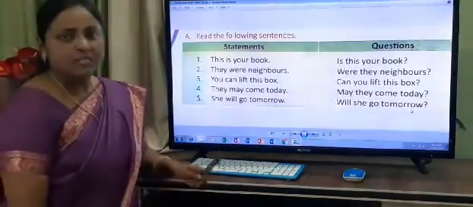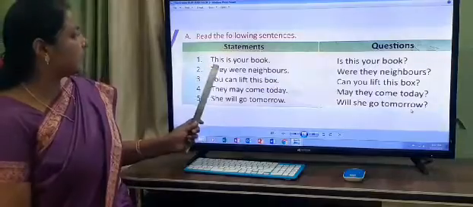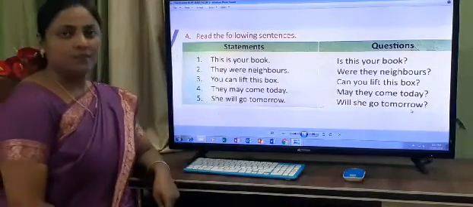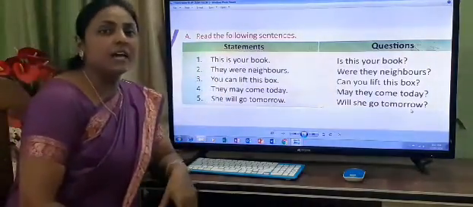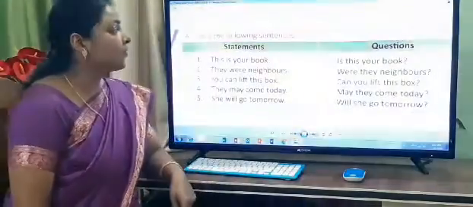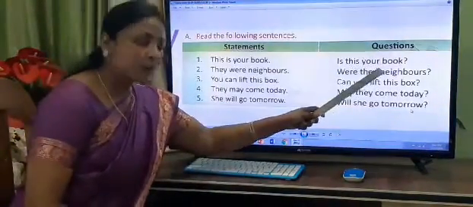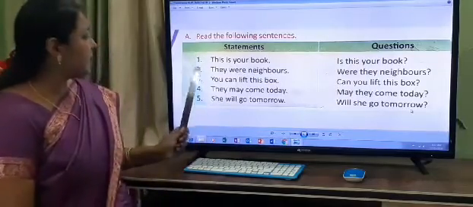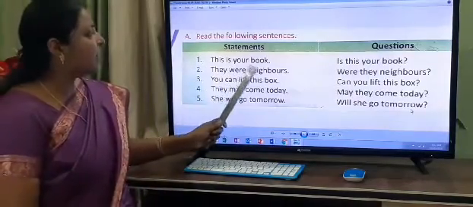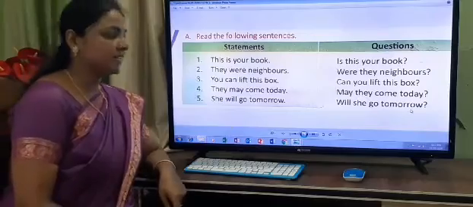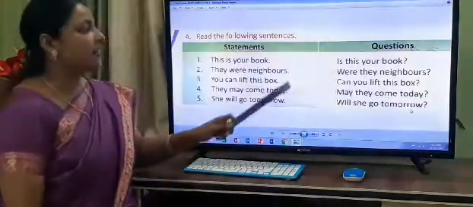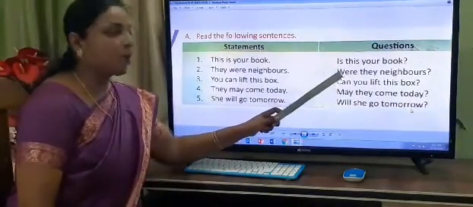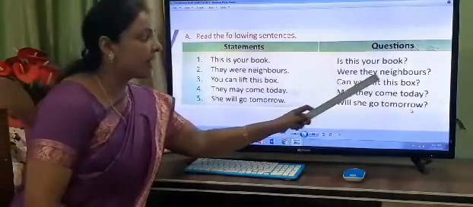Now let us revise once again. This is your book. And when we change it into the interrogative sentence, what will we say? Is this your book? The next example. They were neighbors. And in an interrogative sentence, how will we say? Were they neighbors?